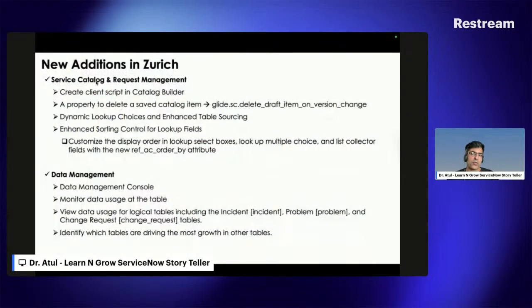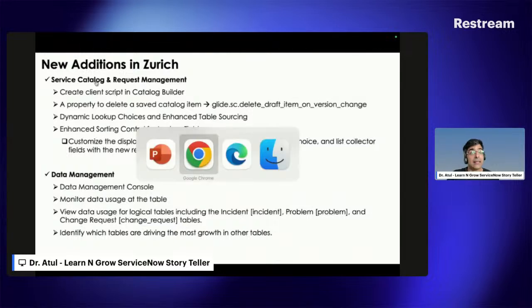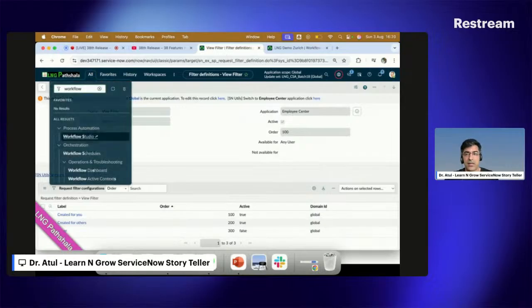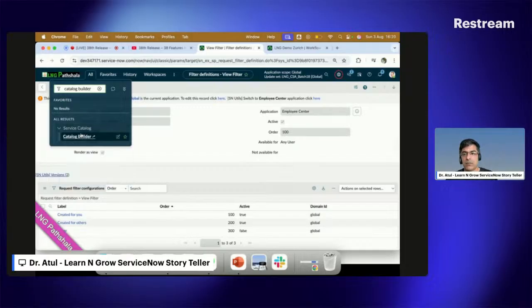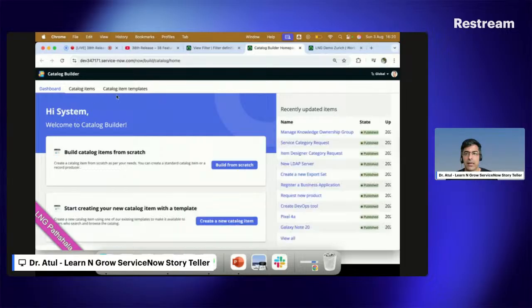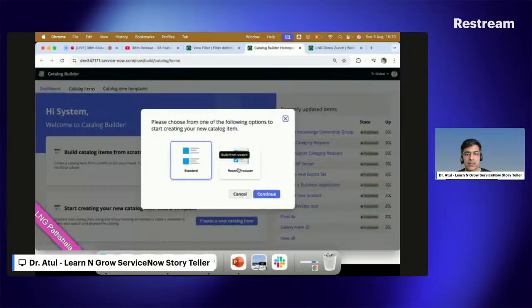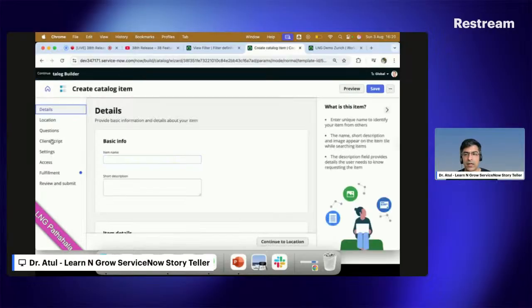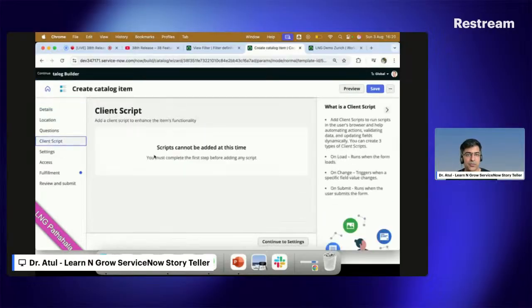Service catalog and request management. If I say you can create your catalogs in the catalog builder and you can define your client scripts, how would you feel about the catalog builder itself? Yes, this is what has been done by ServiceNow here. So come back here, catalog builder, click here, and now if I search or create from scratch, continue, and you can see this option has been added by ServiceNow.